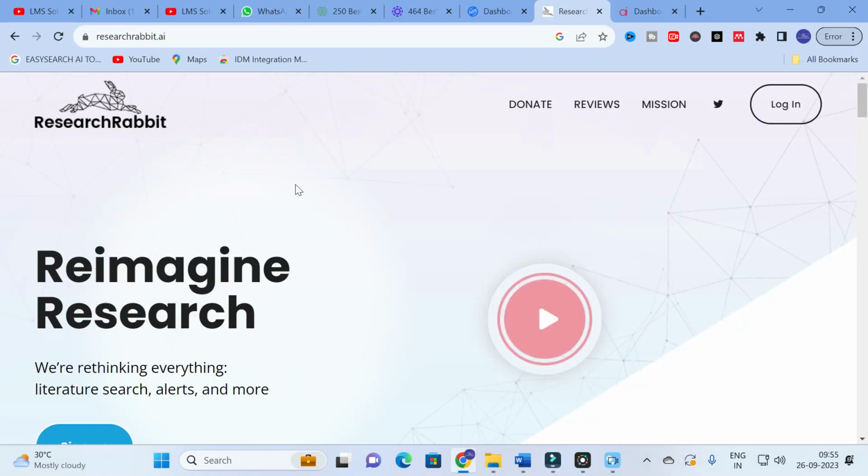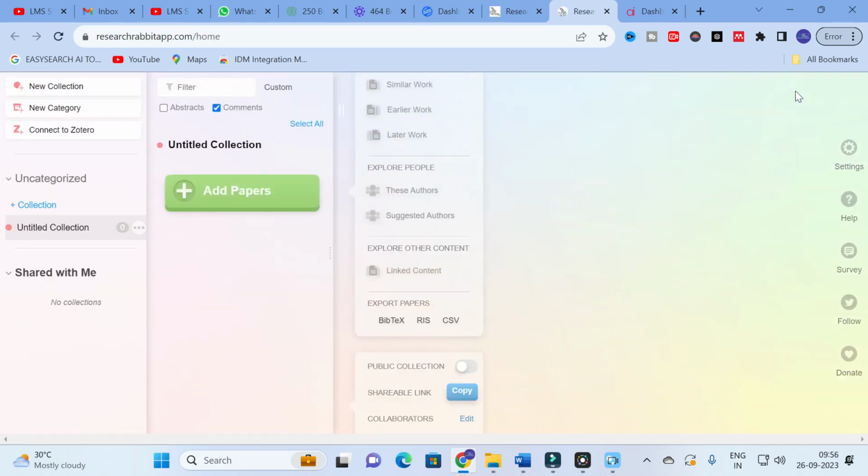The AI tool we are going to discuss today is EnB. It is a fantastic AI tool to find the best references for your research paper and also to make a better literature review. I have already logged in, so you will get a dashboard like this. Here you will have different options like new collection, new category, connect to Zotero, and so on.